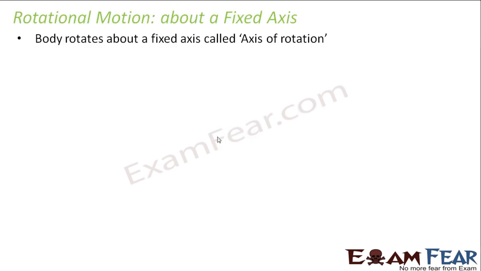When I talk about rotational motion, how does the motion take place? The body rotates about a fixed axis, right? Now this axis about which the body rotates is known as the axis of rotation.